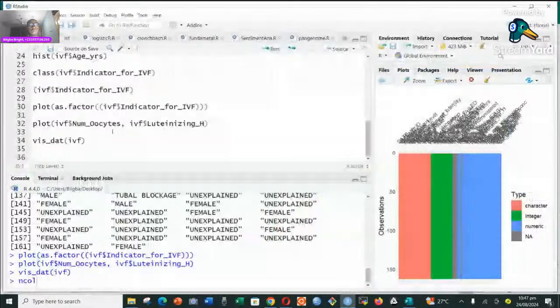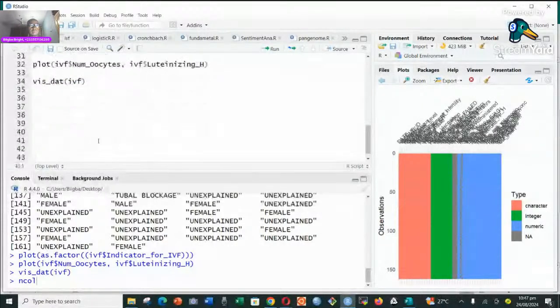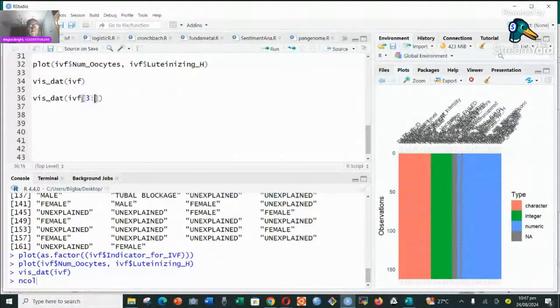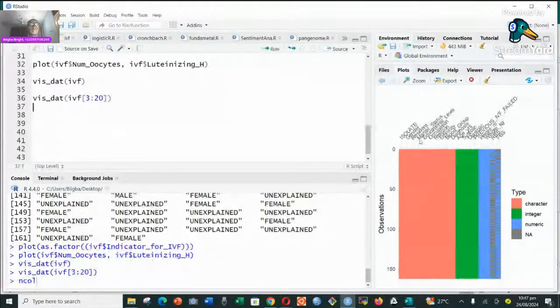Now, we could have also said, let me just copy the whole of this and come here, enter. Let me provide some small space. In this case, we are not going to catch a glimpse of the entire data, so I'm just going to put it like this. Let's say I want to catch a glimpse from column 3 to variable 20. When we do that, we are not catching a glimpse of the entire data. We're just picking from column 3 to column 20, and then we can look at how it is. So if we zoom it out, we can see.